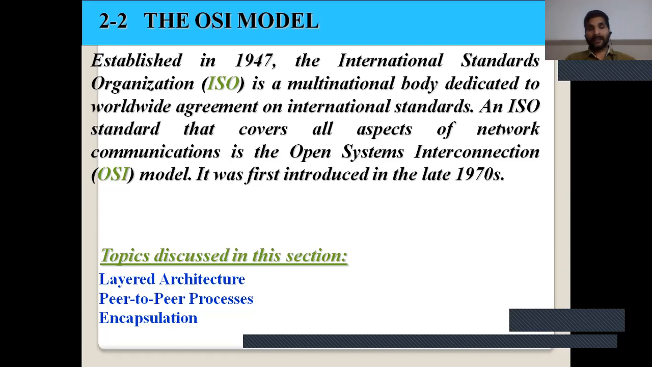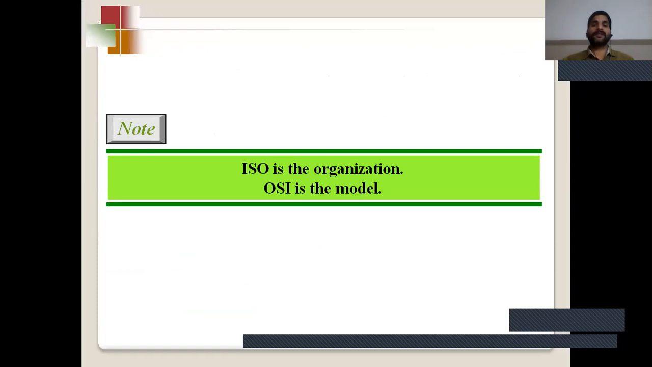Now, in this lecture, we discuss layered architecture, peer-to-peer process, and encapsulation. ISO is the organization, OSI is the model. OSI stands for Open System Interconnection Model. The Open System Interconnection Reference Model describes how information from a software application in one computer moves through the network medium to a software application in another computer.